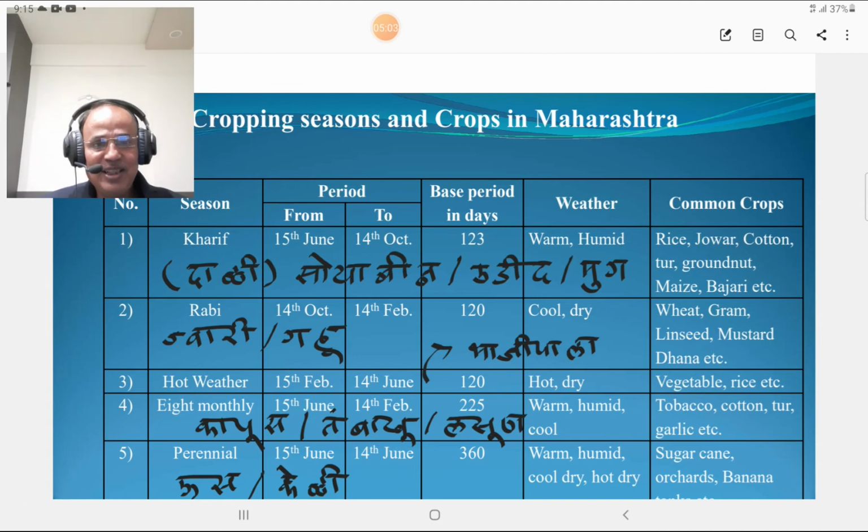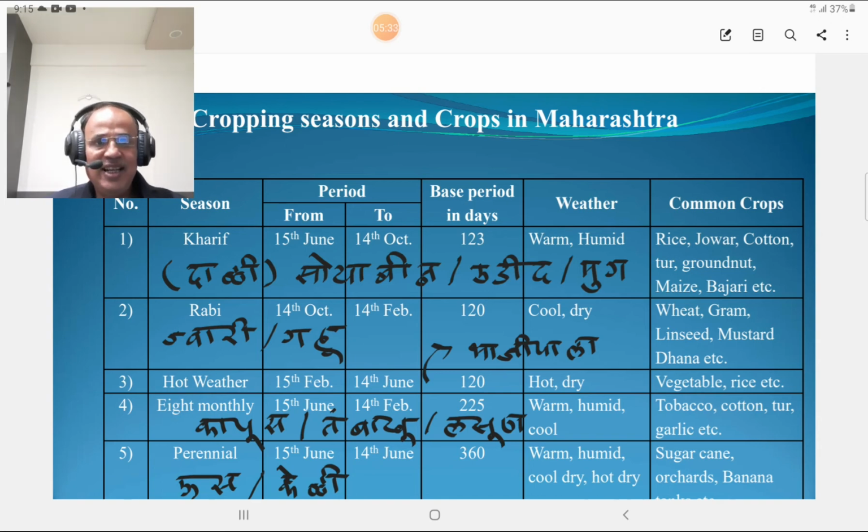Then the 8 monthly season starts on 15th of June, consisting of Kharif season plus Rabi season, so it is 8 monthly, and ends on 14th of February. The base period is twice that of Kharif and Rabi season, that is 225, and weather is warm, humid and sometimes cool, and common crops are tobacco, cotton, tur and garlic, kapus, lasun, tambaku etc.